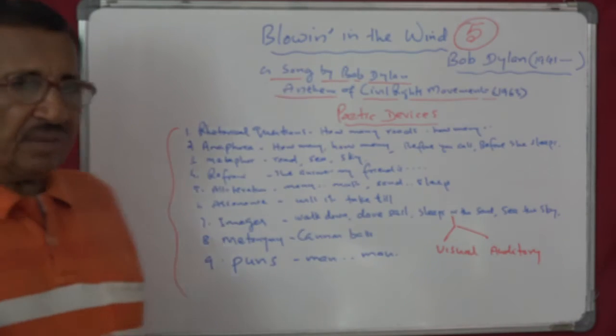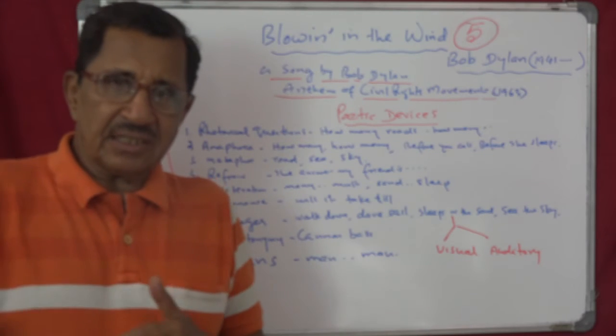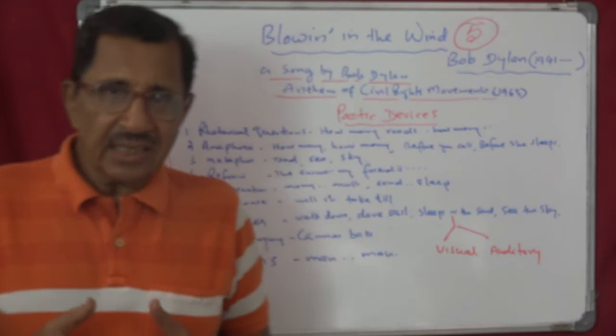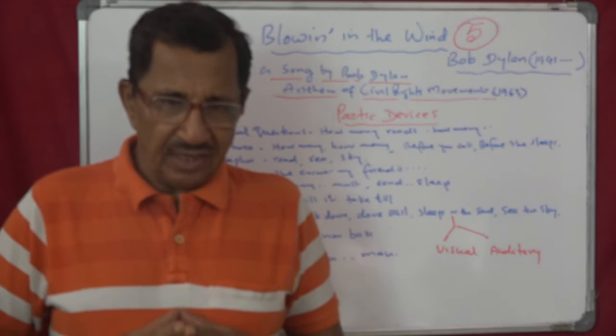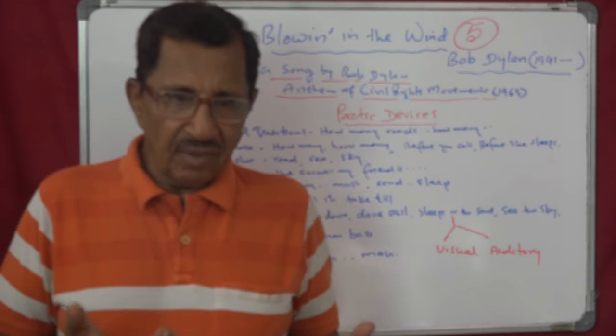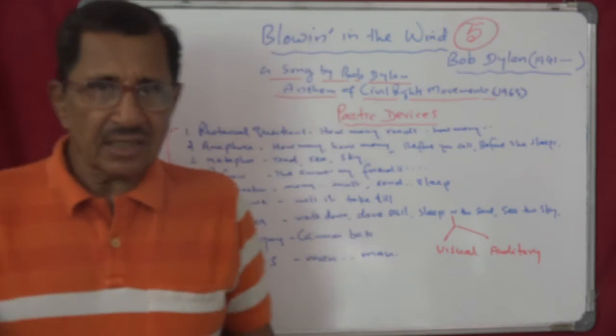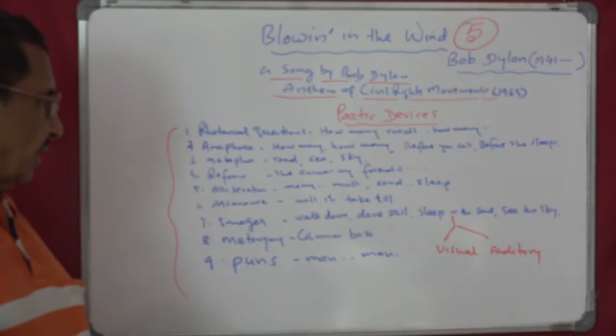Then refrain. Refrain means repeating lines at regular intervals. In this case, each stanza ends with a refrain: the answer, my friend, is blowing in the wind. The answer is blowing in the wind. The second stanza also ends like that. The third stanza also ends like that.